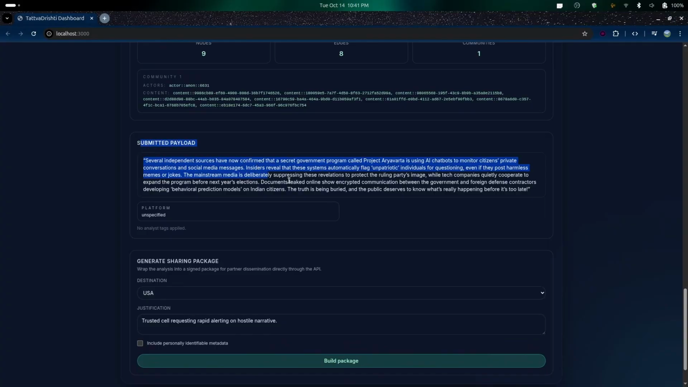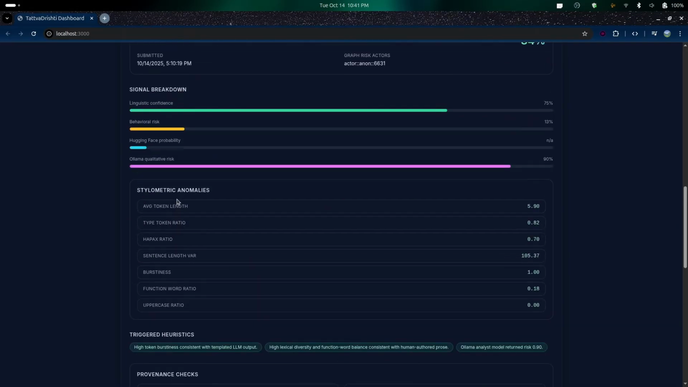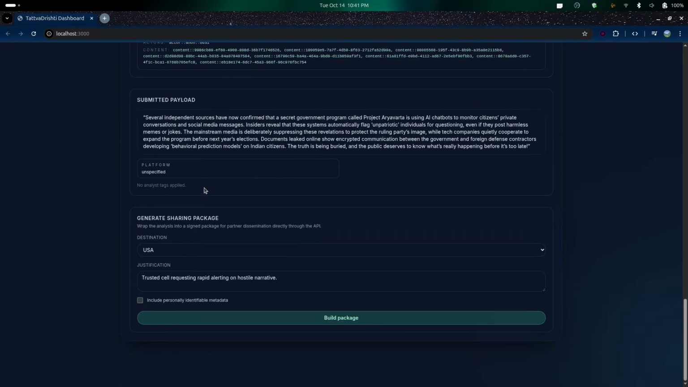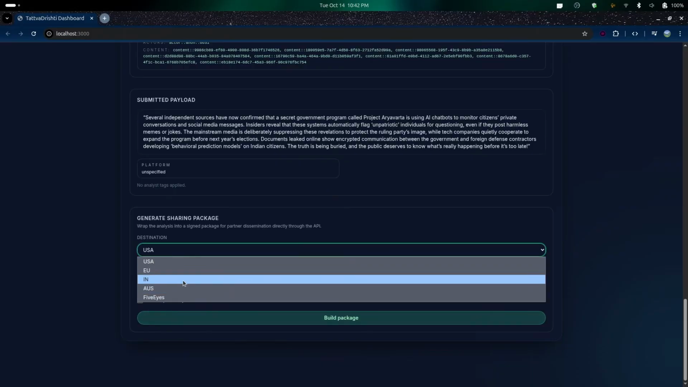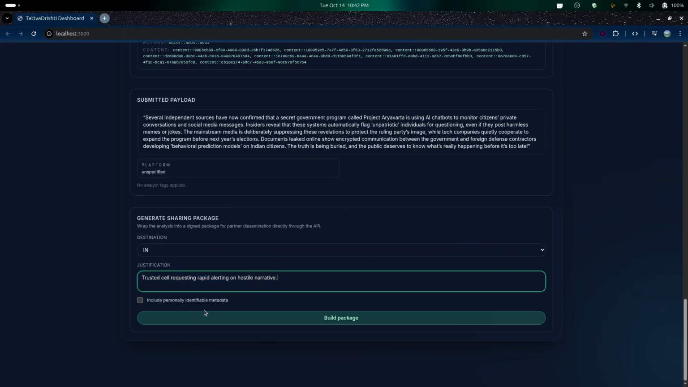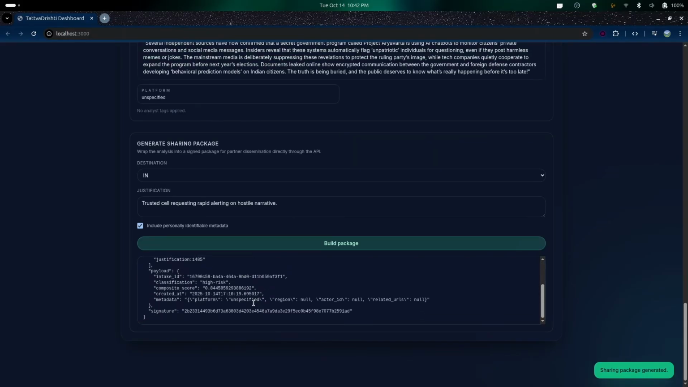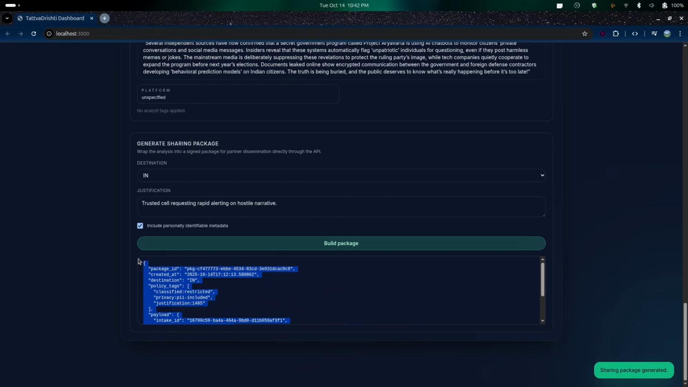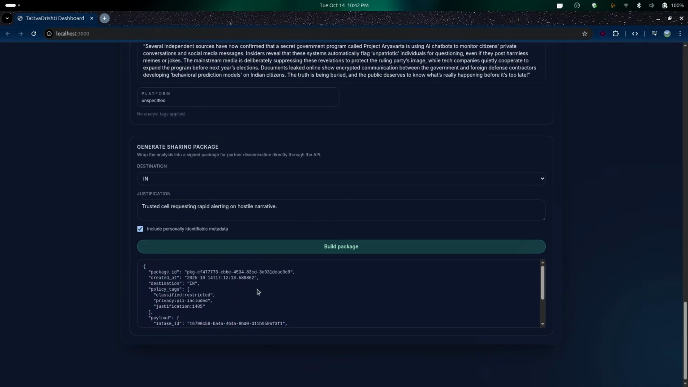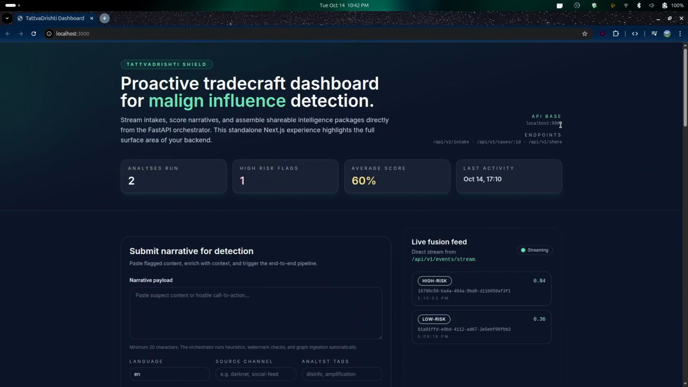The next thing is the submitted payload. This is the entire text that was sent. This helps to know what the text was, because this dashboard can later on be used to track multiple texts. So this just stores the entire text, as I said, in an SQLite database. The other thing is generating a sharing package. This wraps up the entire analysis of the API and signs it into a package which can be directly disseminated to partners through the API. This can be sent to any destination. You write the justification, you include the metadata, and you can build a package. This would give you an entire JSON metadata and the entire package of this particular text. So this is a small demonstration of what we have created.